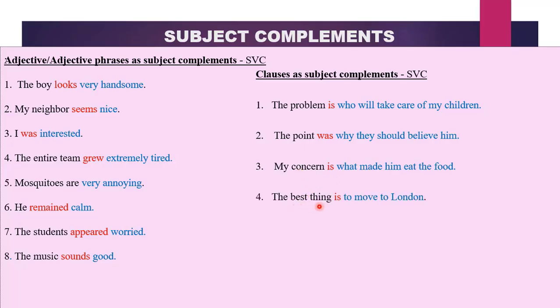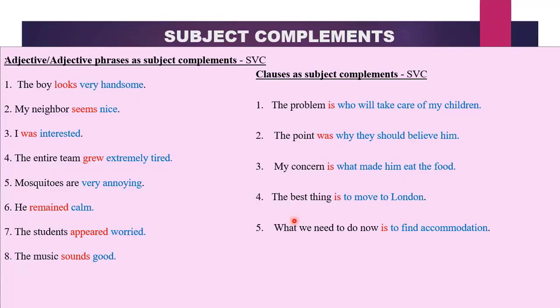SVC. The best thing is to move to London. What is the best thing? To move to London. Therefore, to move to London is the best thing. It refers back to the subject, a subject complement, and is a linking verb. Subject complements always follow linking or copular verbs and not transitive verbs.